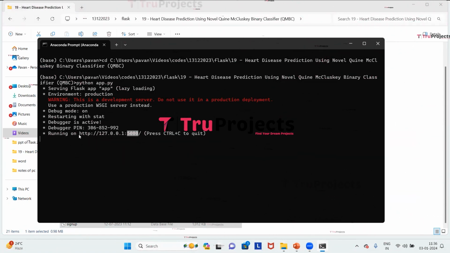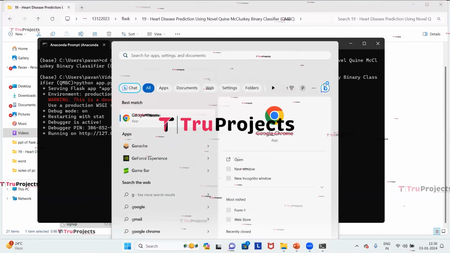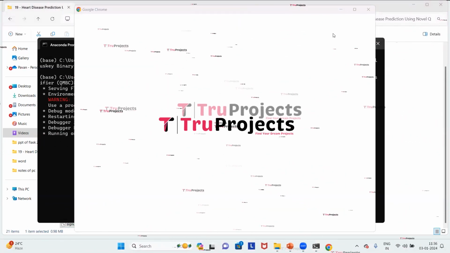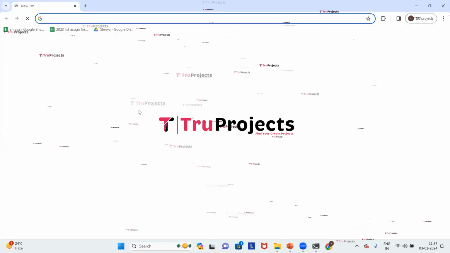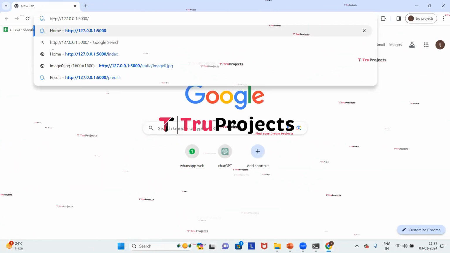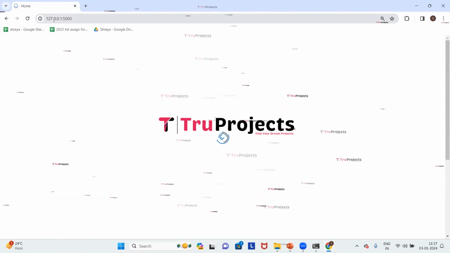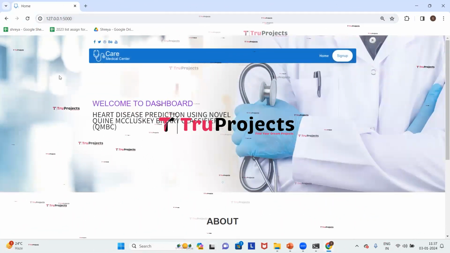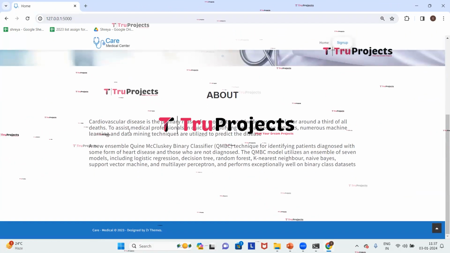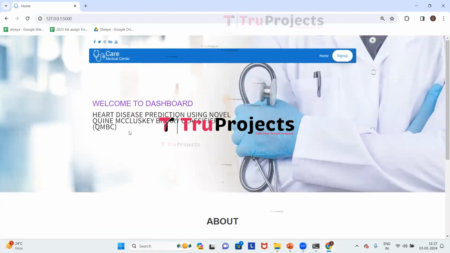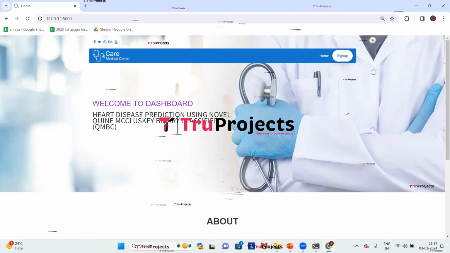Now we need to copy this local link provided by the framework and paste it in any web browser. So I'm copying the link. I prefer Google Chrome, so I'll paste it in that. Here we need to paste the link and then click on enter. This is the web page of the project, which is displayed in the browser, and this web page is built using the Flask framework. Here we can see a sign up link. We need to click on that.